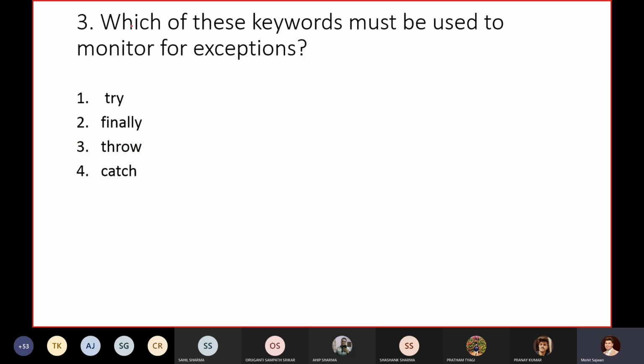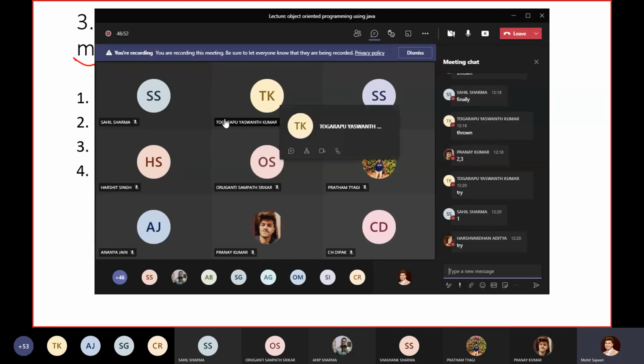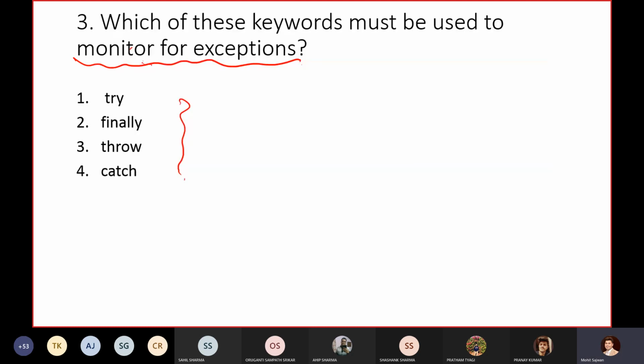Now let's go through our third question. Which of these keywords must be used to monitor for exceptions? I'm not talking about handling, I'm talking about monitoring. Using which keyword do we monitor our exception, inside which block do we write that particular statement? I got the answer try from Harshvardhan, Yashwant, and Sahil. So remember, the answer is try.